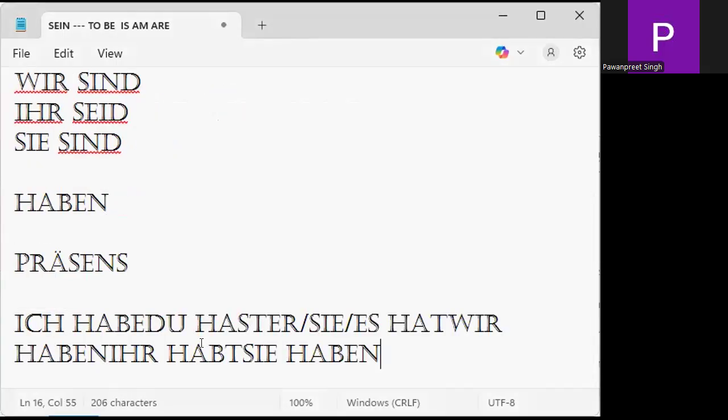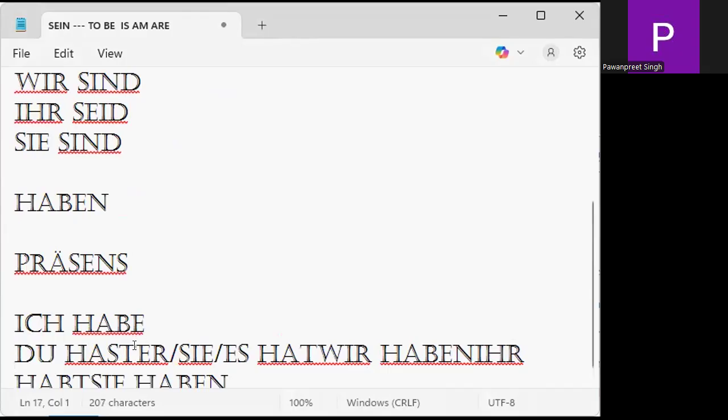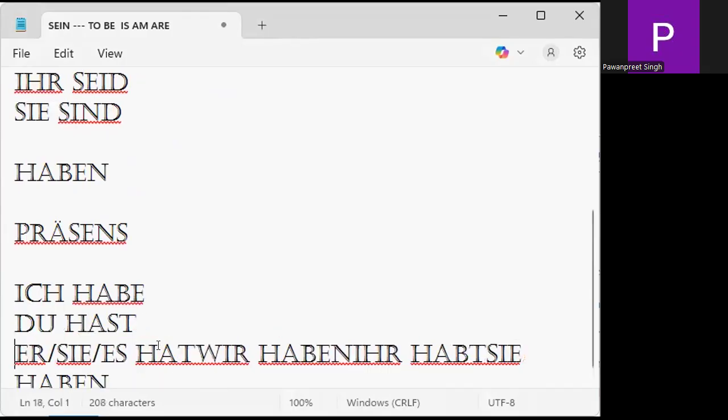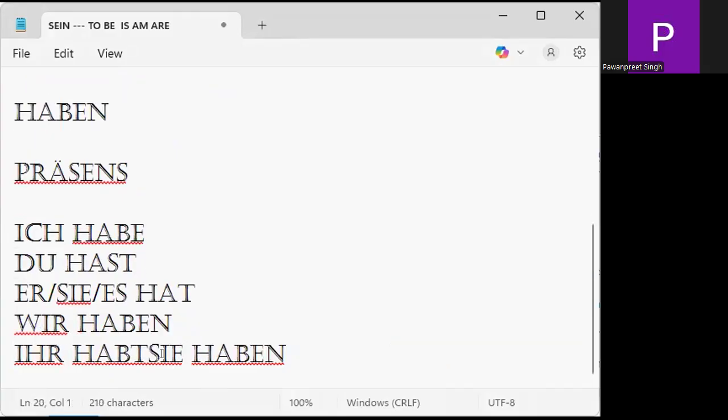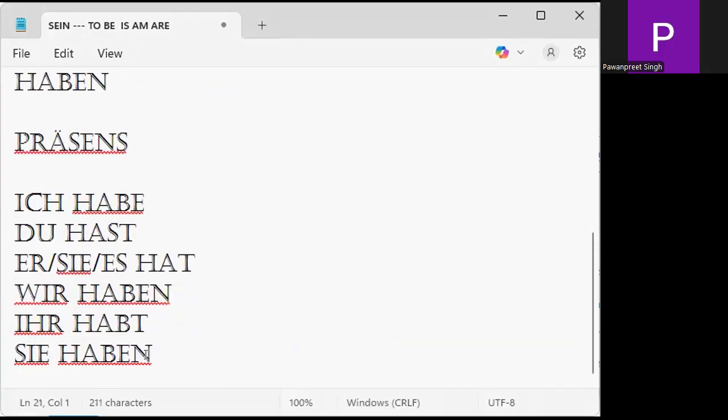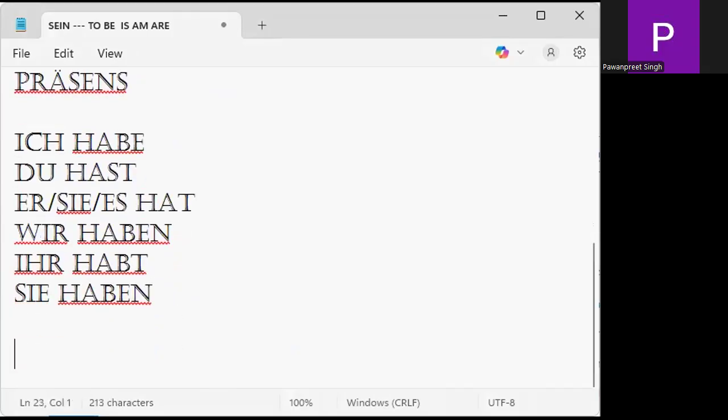We need to understand "has" as a verb, "is" as a verb, in the present. Haben is a full verb, and in German we need to break the verb. Ich habe, I have. Du hast, you have. Er, sie, es hat, he, she has. Wir haben, we have. Ihr habt, you all have. And sie haben, they have. Is it clear to you?